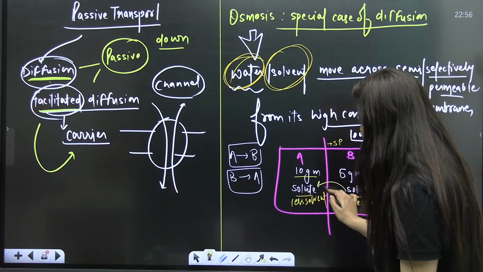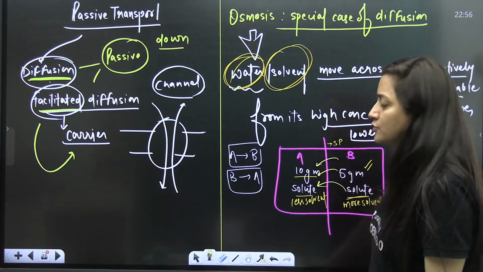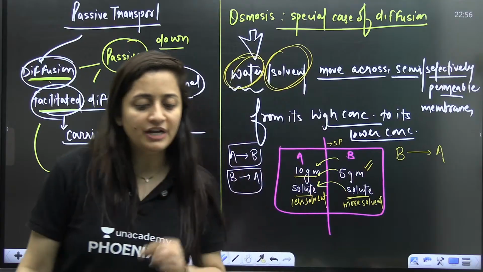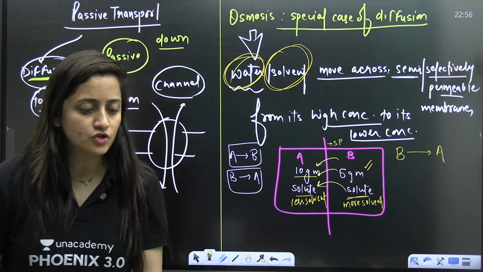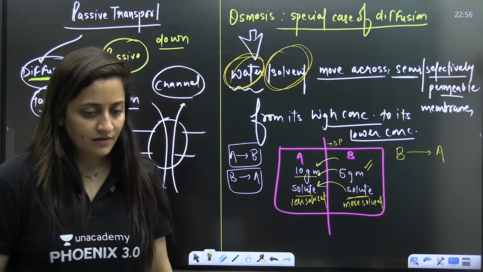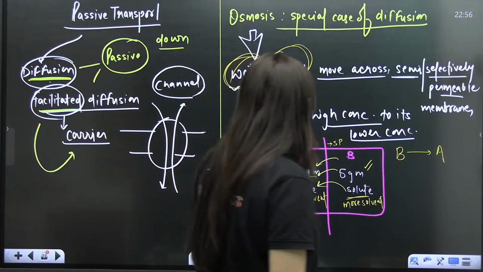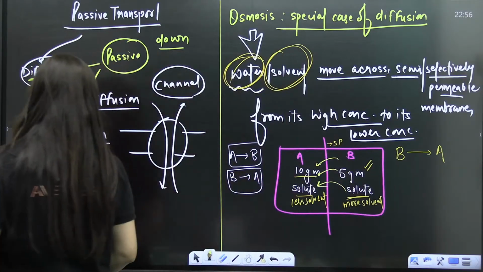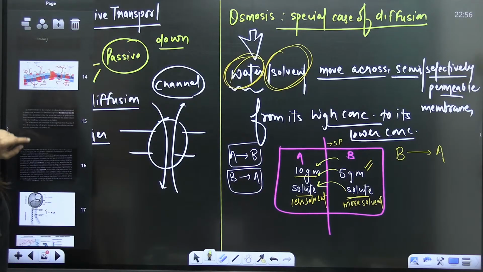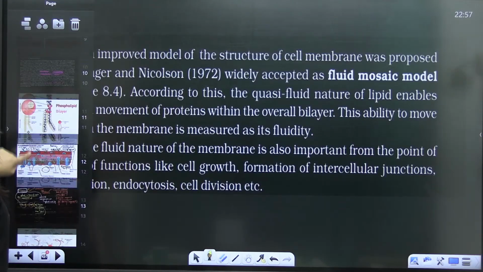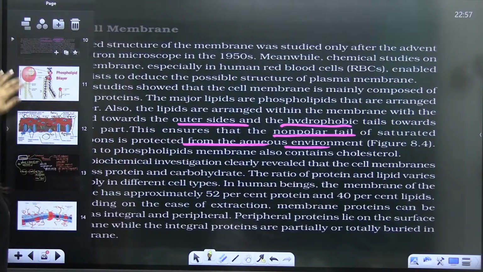So it will be high to low. The water movement will be from B to A. Is that clear? So kindly pay attention. It's very, very important. So please pay attention, okay?